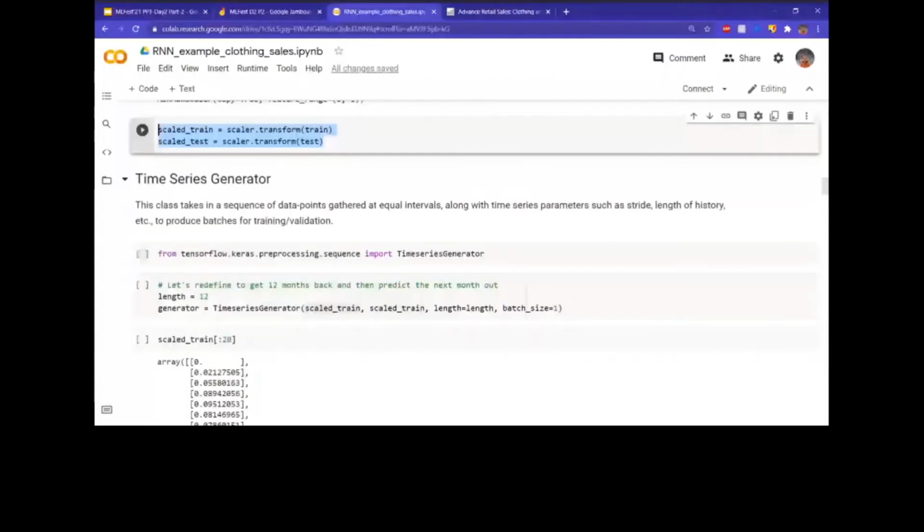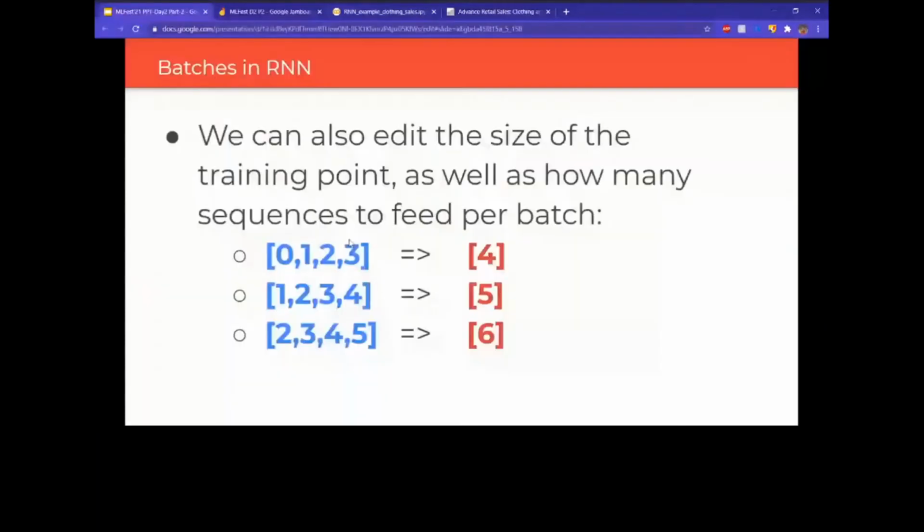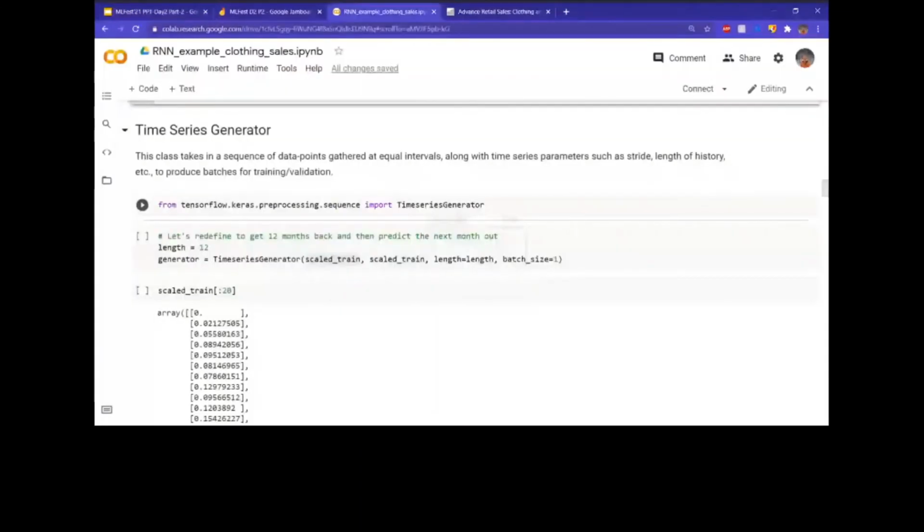The way we do that is by using the time series generator. So what does the time series generator do? Like I said, we have to split it into this training sequence as well as the prediction labels. So how much should we split it for? In the PPT, we split it for 4 and 1, and over here in this case we also split for 4 and 1. But how do we decide how much we want in each case?